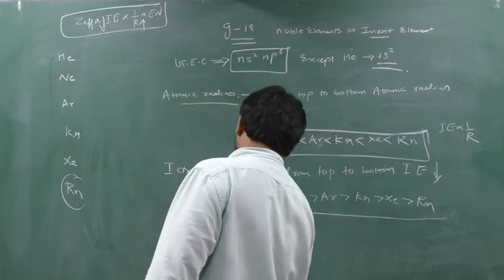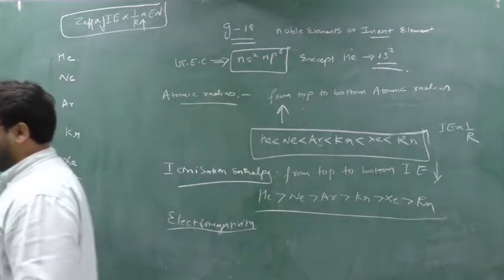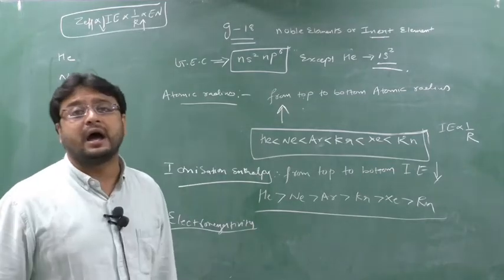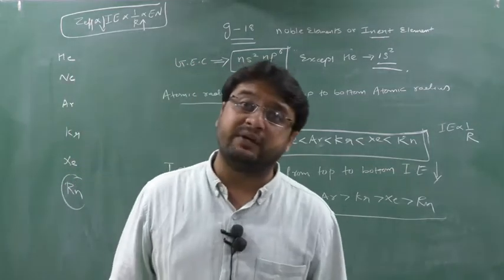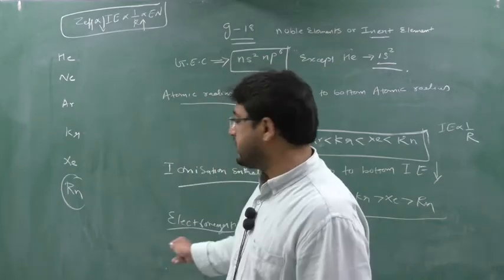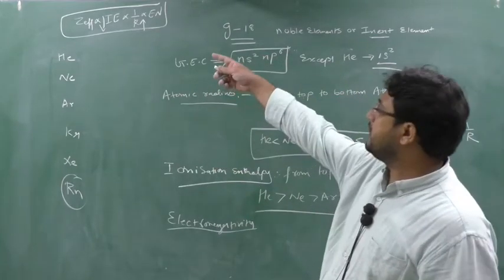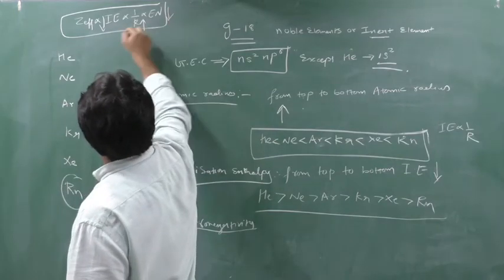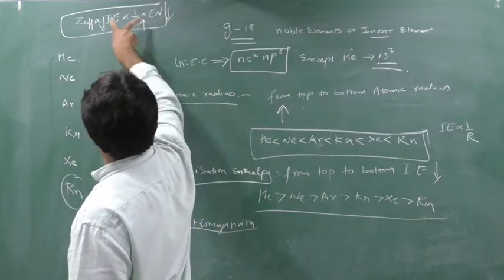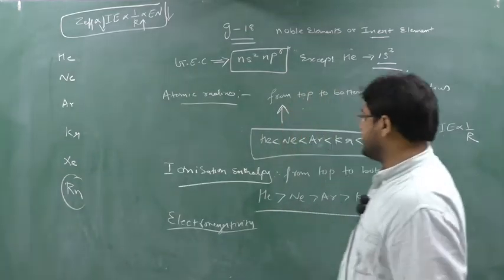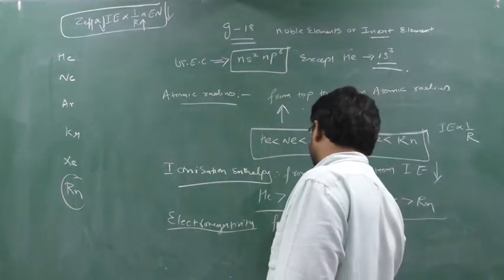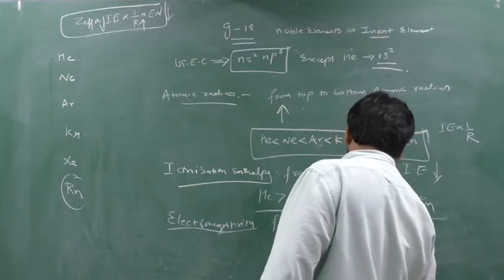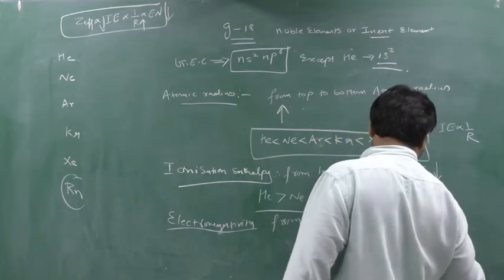Again, what do you mean by electronegativity? Electronegativity is the ability of an atom to attract the shared pair of electrons. I am talking about electronegativity, not electron affinity. So when we come down, again radius increases, so electronegativity decreases. You can give either of these two reasons. Write down, as we move down the group from top to bottom, electronegativity decreases.